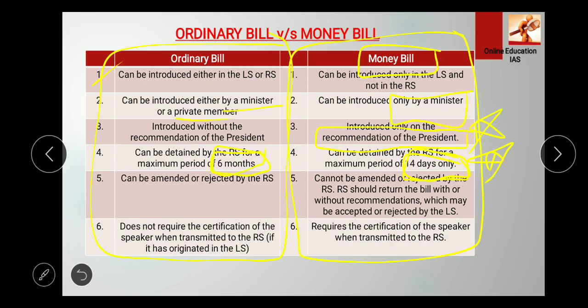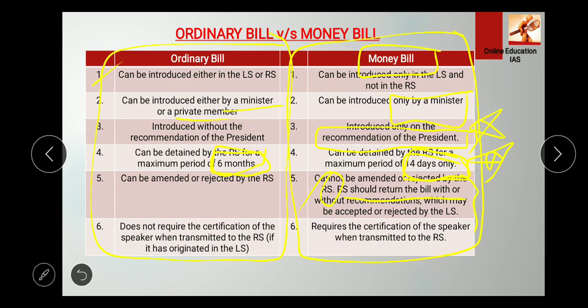Okay, now the fifth point: an ordinary bill can be amended or rejected by the Rajya Sabha. It's a Rajya Sabha power that it can amend or reject. And a money bill cannot be amended or rejected by the Rajya Sabha. Instead, the Rajya Sabha should return the bill with or without recommendation, which may or may not be accepted by the Lok Sabha.